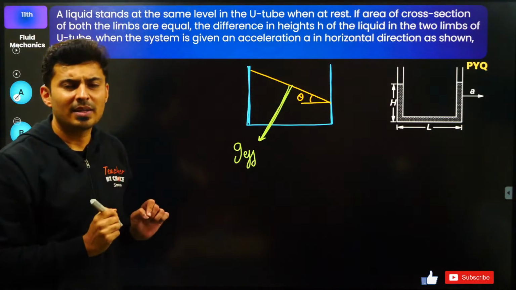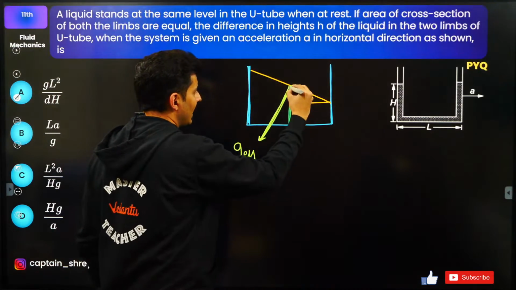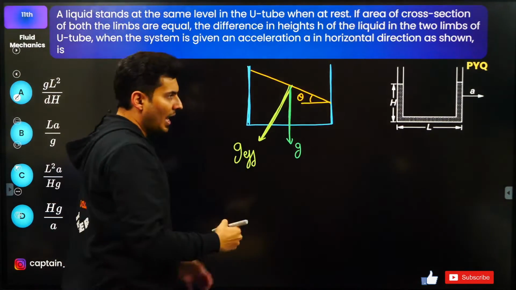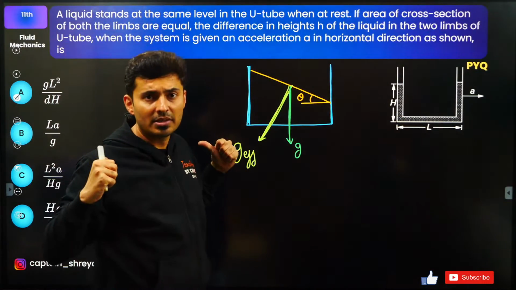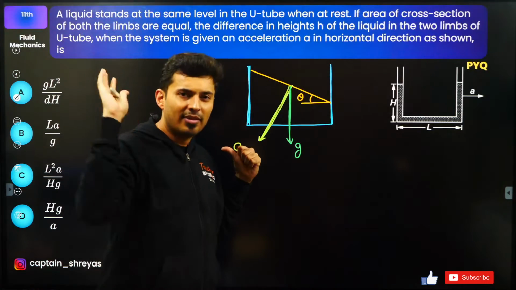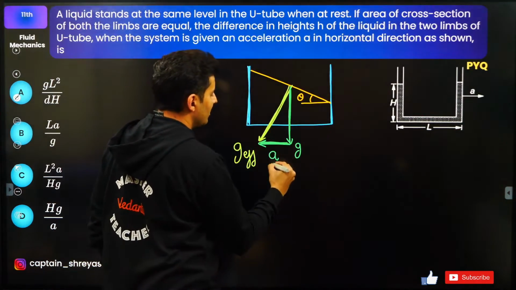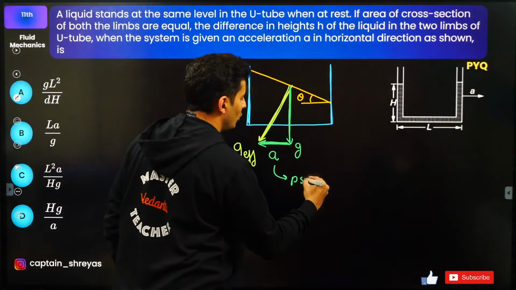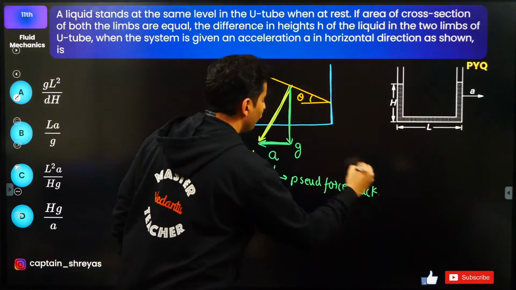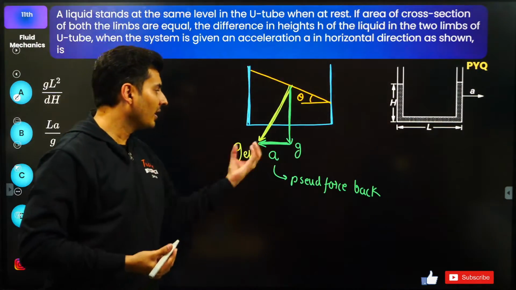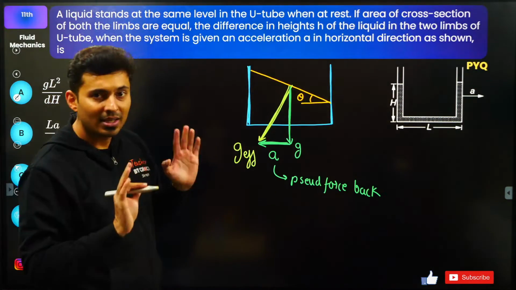What do I mean by effective gravity? There is the actual gravitational pull which is acting downwards. Correct? But when you accelerate it, there will be a pseudo force acting backwards. Pseudo force value is ma. Forget the mass. The acceleration part, if you consider, is going to be a this way, because of the pseudo force backwards. Force is mass into acceleration, but considering only the acceleration component of it, that's going to be a in the backward direction. Is that right?